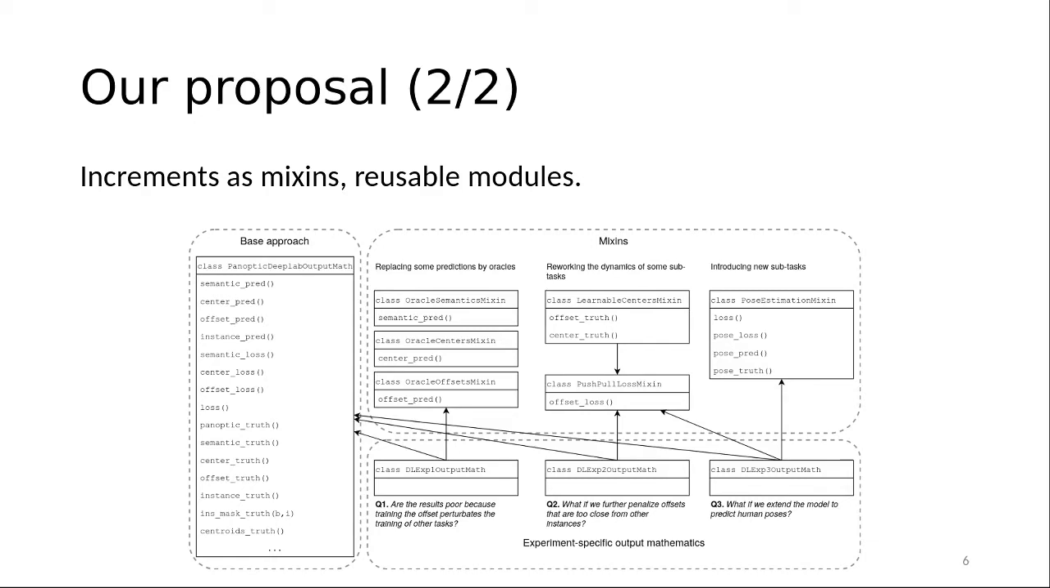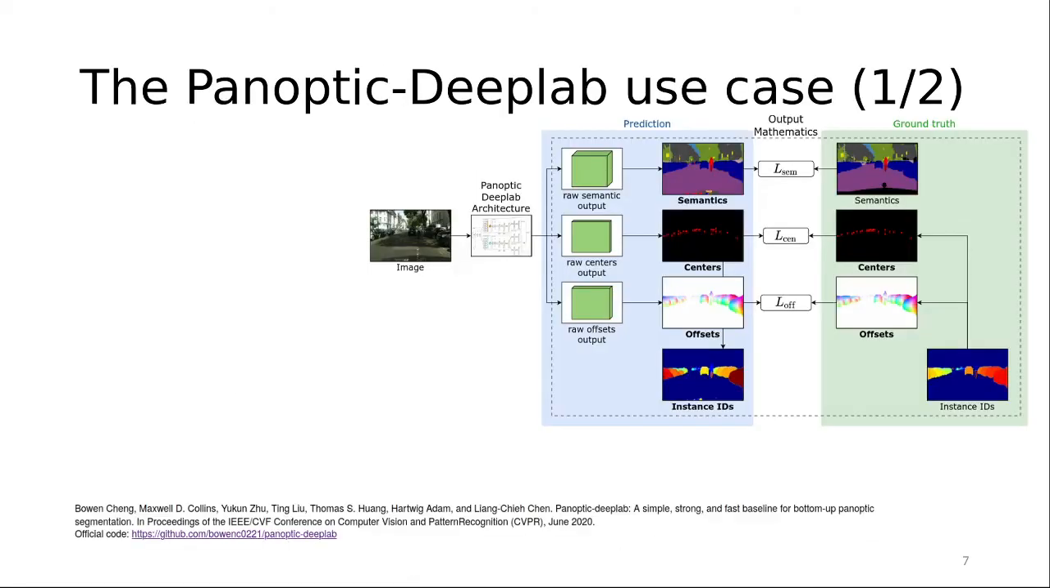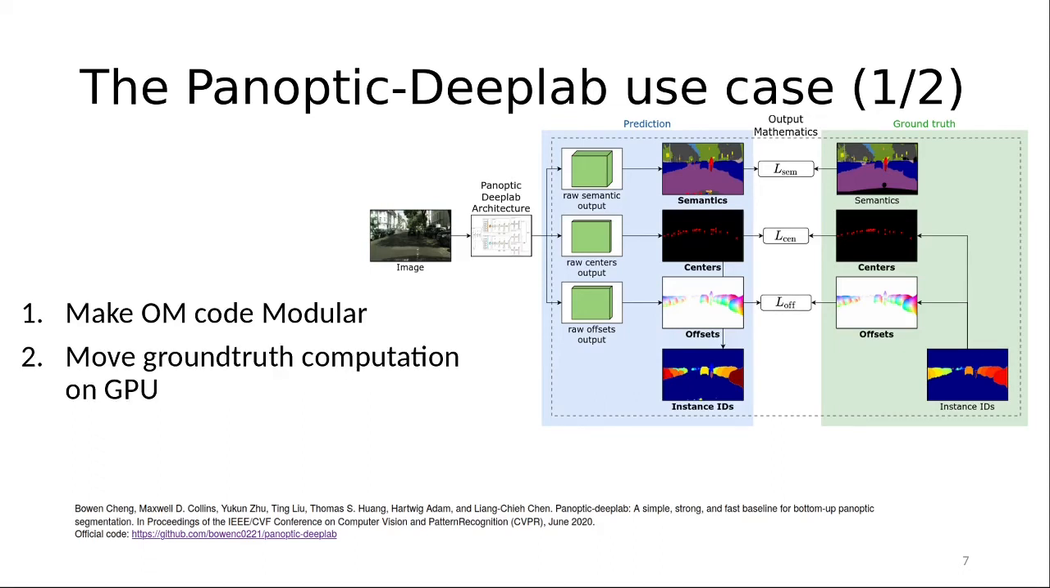To assess that our proposal is viable and useful, we gave it a try on the Panoptic-Deeplab code repository. Panoptic-Deeplab is an efficient and conceptually simple baseline for panoptic segmentation. Sadly, its code is intricate and constrained, just as we described. So we first made the output mathematics modular, and we then took advantage of the added modularity of the code to move the computations of the ground truth maps to the GPU and to implement learnable centers that require a significantly different data flow than the original code. Indeed, the ground truth centers now depend on predicted offsets, and this change must also impact the ground truth offsets.